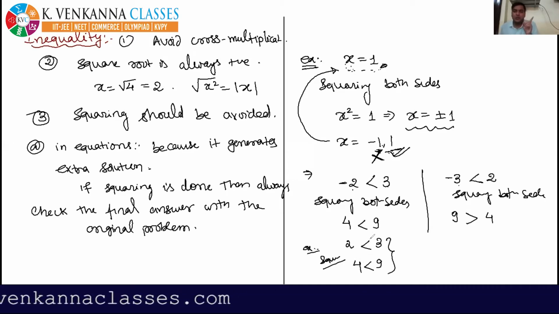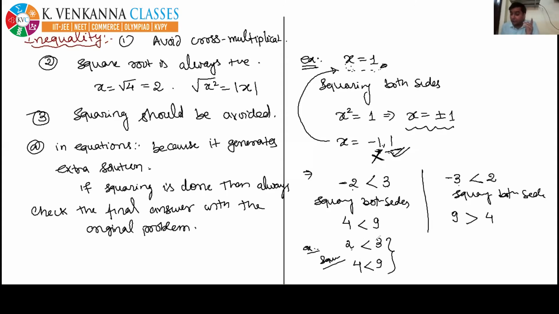One thing I can say surely, listen, if both the sides are positive, then we can square both sides. Because if both the sides are positive, then after squaring, the sign of inequality will not change. So what final conclusion can I draw here? In inequality, squaring should be avoided in general, but remember squaring can be done if both the sides are positive. Only in that case, the squaring can be done.